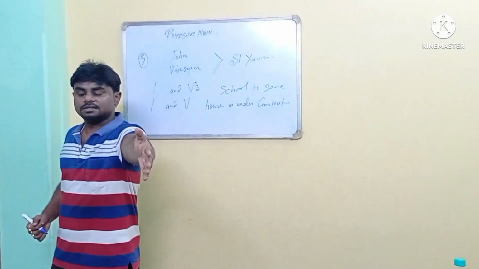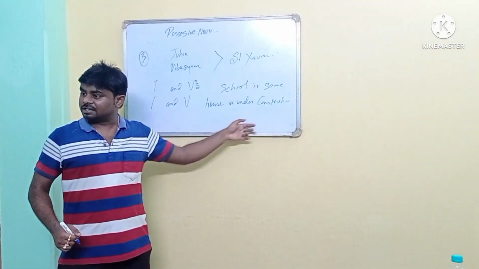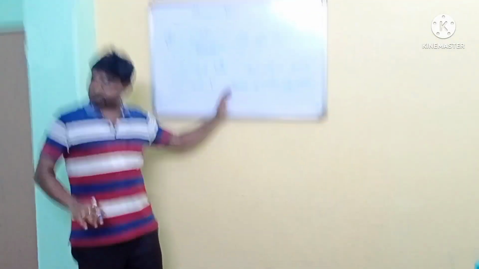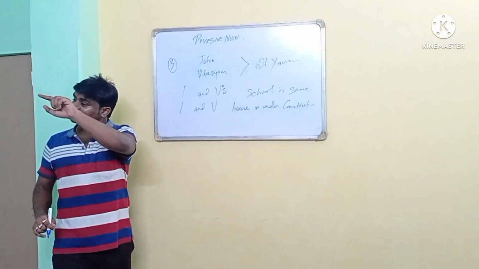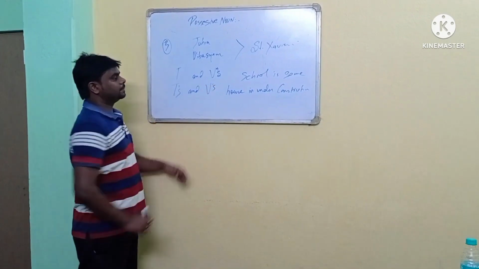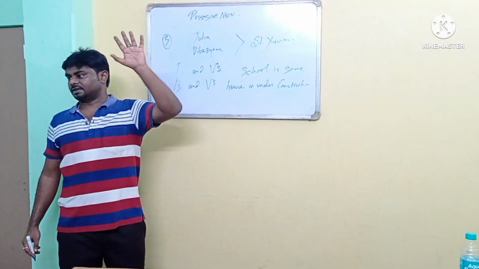He stays in a separate house. So are they same? No. His house. Both are different. Clear? Then I will put an apostrophe in both of them, but in one sentence. So Tuhim's and Vivaswan's house is under construction. Concept clear?